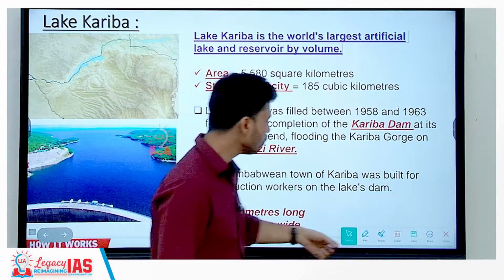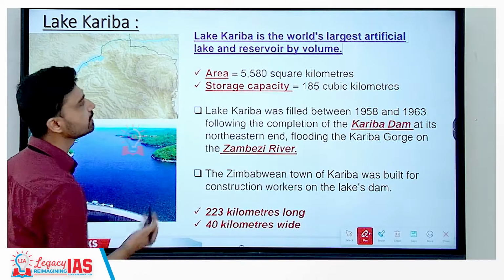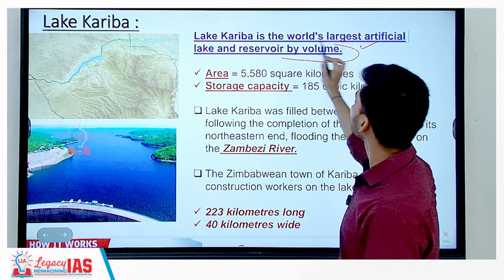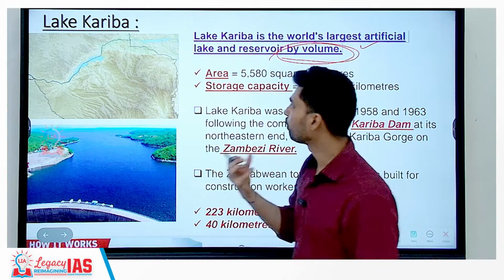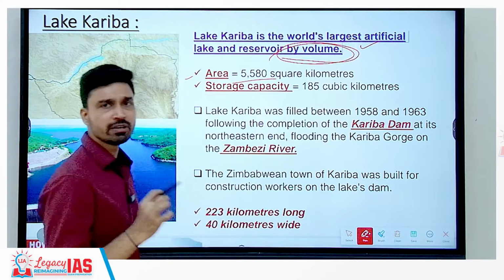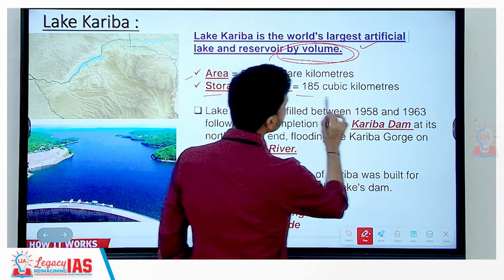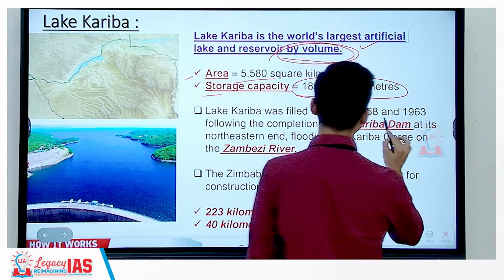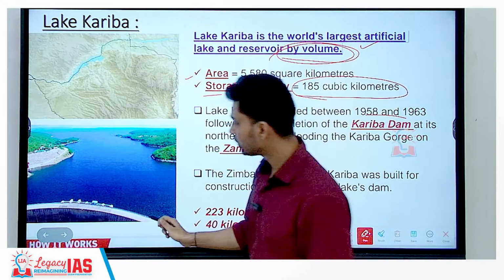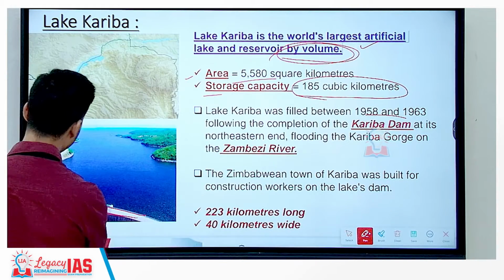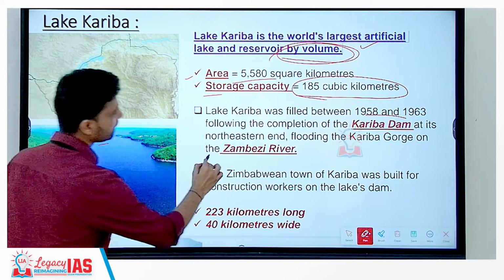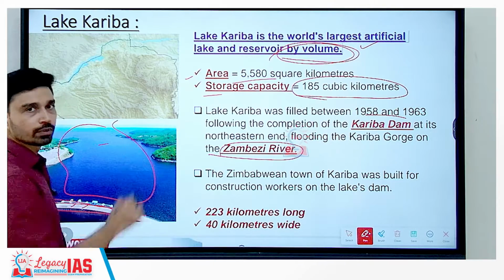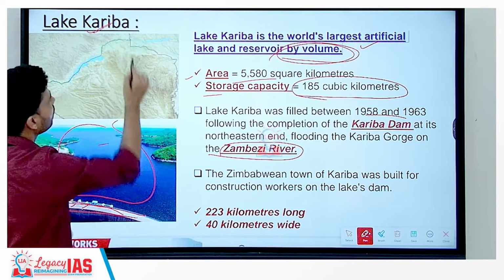Next lake that we have to talk about is Lake Kariba. Lake Kariba is important because it is the world's largest artificial lake and reservoir by volume. Area wise, it covers about 5,580 square kilometers with a storage capacity of 185 cubic kilometers. Lake Kariba was filled between 1958 and 1963 because a dam was constructed on a river. This dam is called Kariba Dam, and this river is the Zambezi River. So due to the construction of this dam, a reservoir has developed here due to the collection of water in this area. This reservoir is called Kariba Lake.